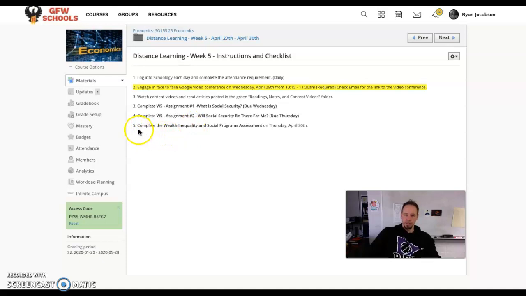And on Thursday this week, we will have a short assessment on wealth inequality and social programs. So this will be over largely last week and this week, so on universal basic income and on Social Security. So that will take place on Thursday.